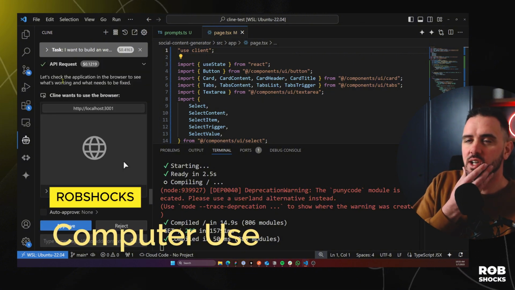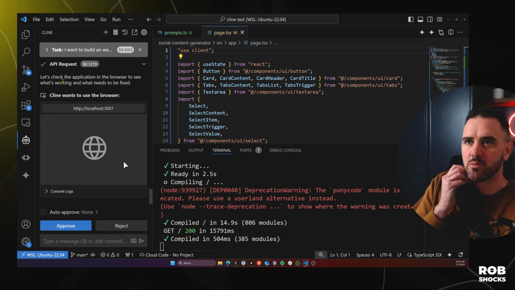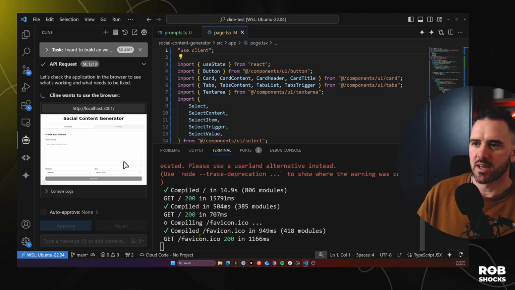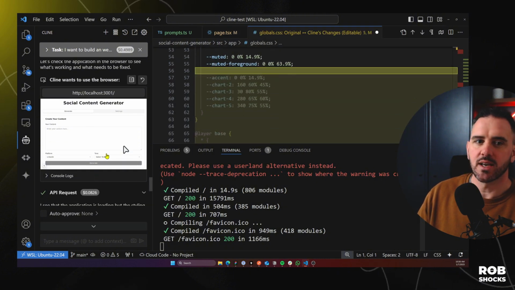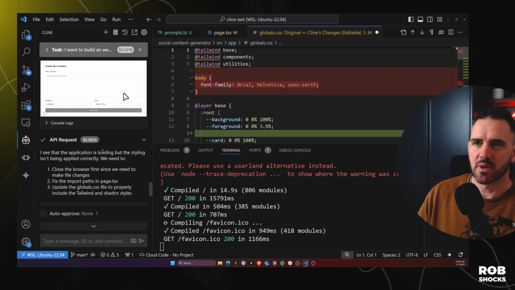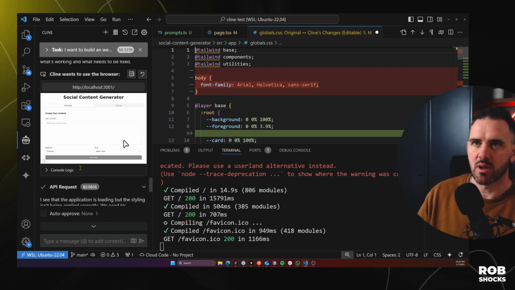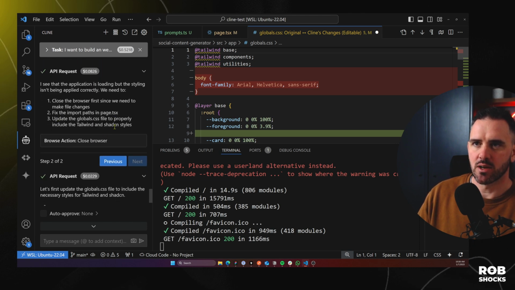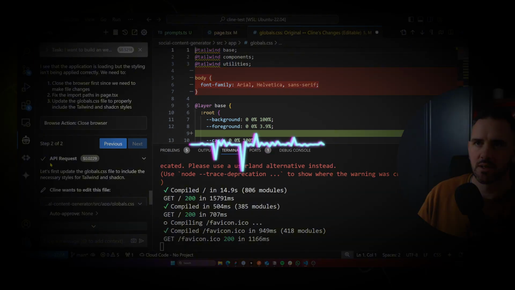Now it's actually using Claude's computer use to see if everything is running okay. So I'm going to approve this, so I can actually see it interacting in the terminal here. Okay, it's going faster than I can keep up with here. So it's basically loaded the page. See, the application is loading, but the styling isn't being applied correctly. Update the global CSS file to include the Tailwind and ShadCN styles.